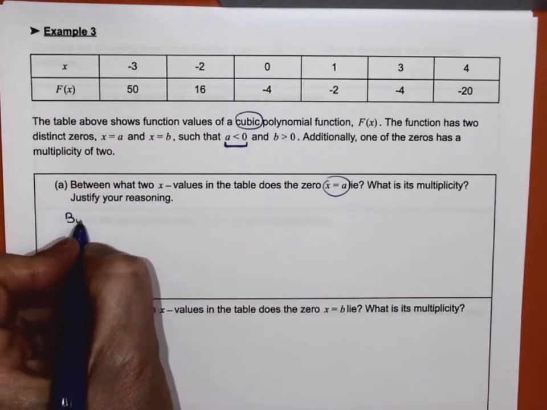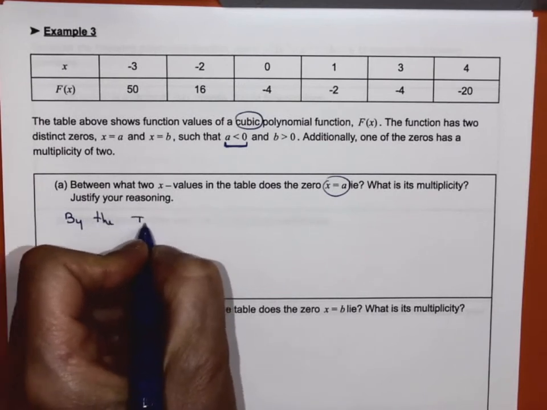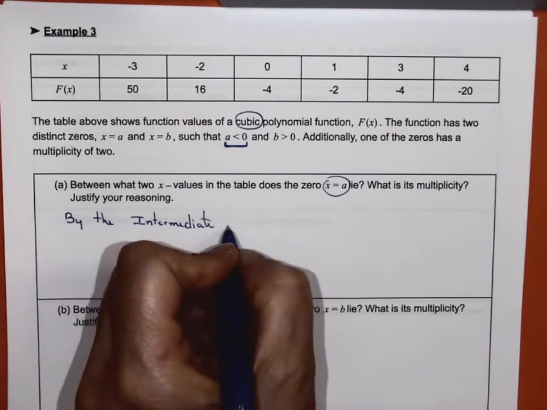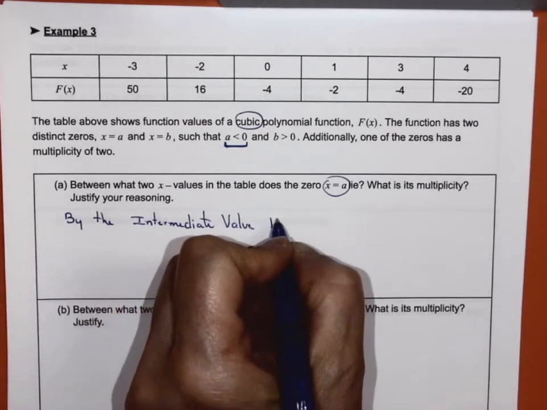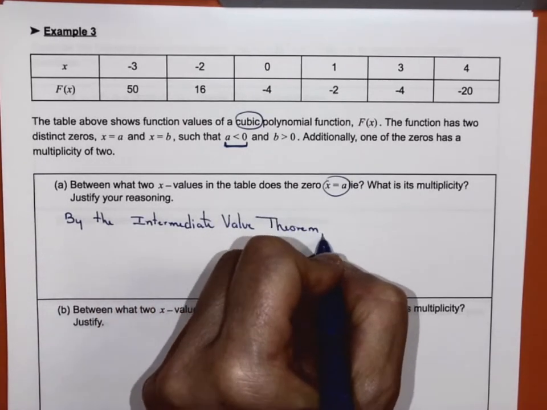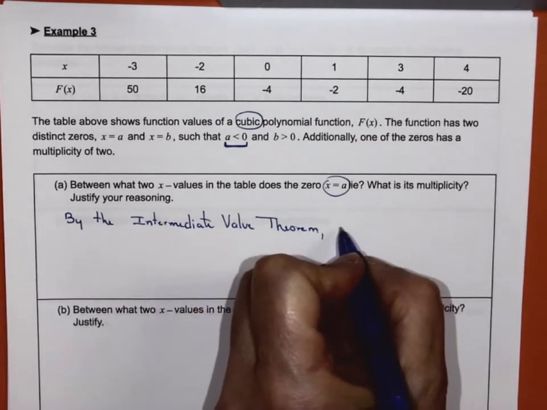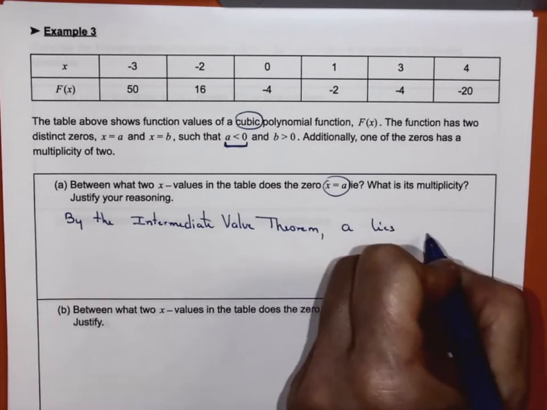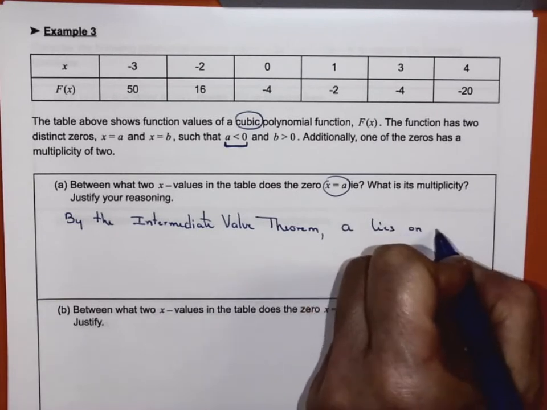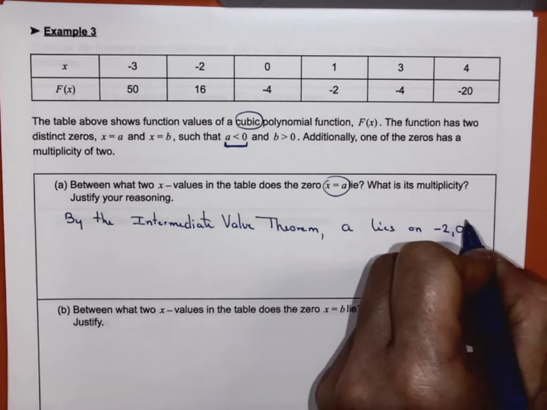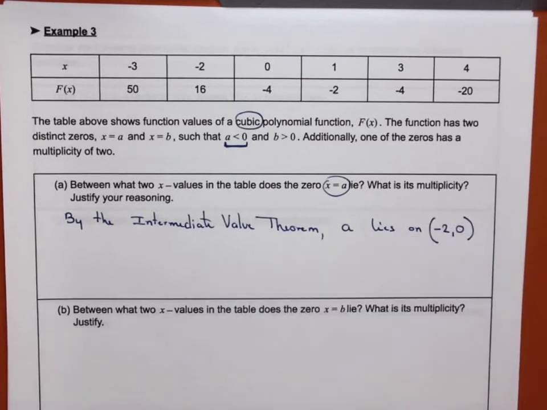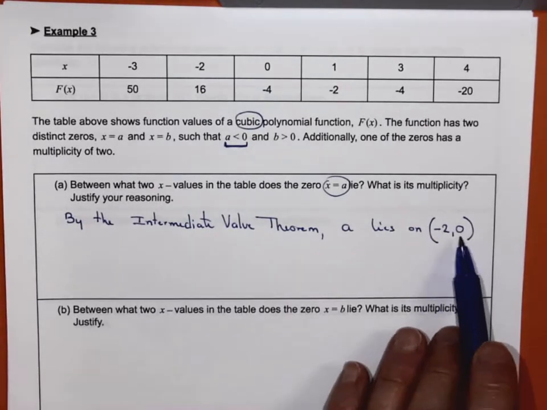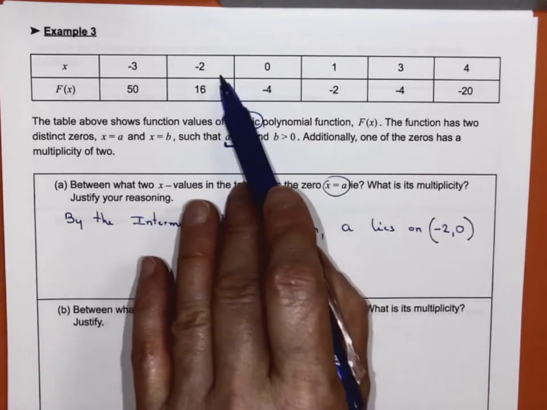So we're going to say by the intermediate value theorem, a lies on the interval (-2, 0). Not 0, not -2, right? Because we know at -2 the value is 16 and at 0 it is -4. But somewhere between those two, we have to cross the x-axis.